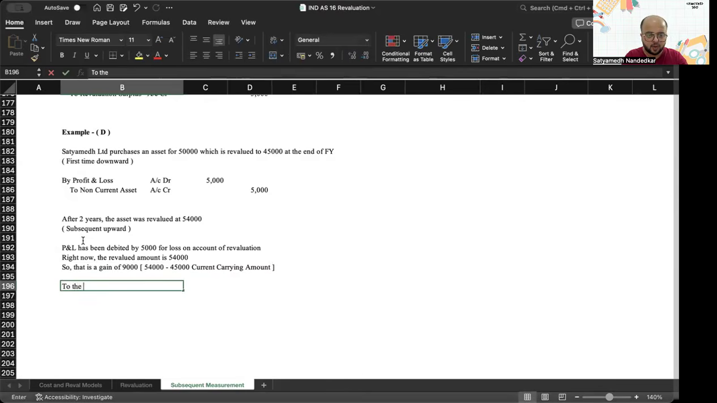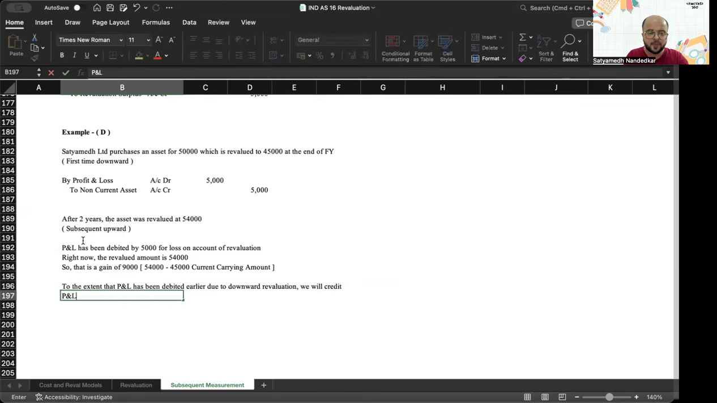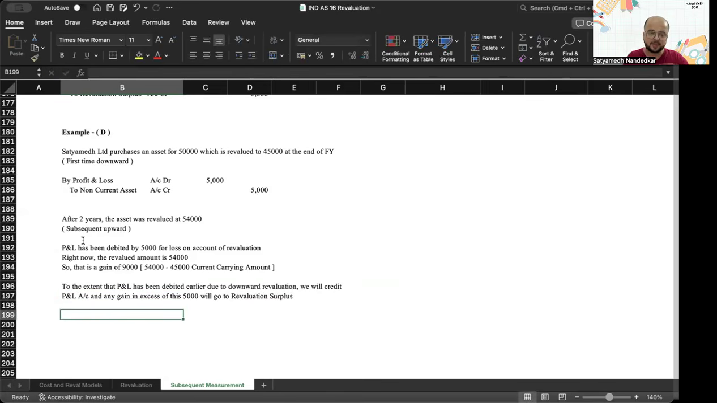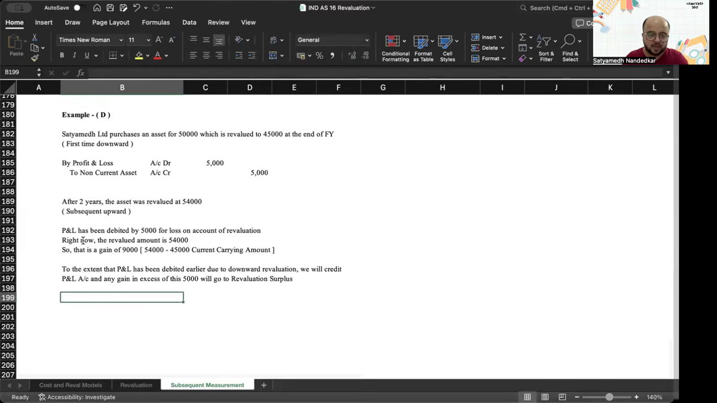So to the extent that P&L has been debited earlier due to downward revaluation, we will credit P&L account, and any gain in excess of this 5,000 will go to revaluation surplus. Okay, so what is the accounting entry here?